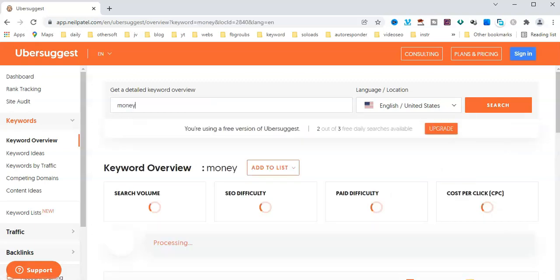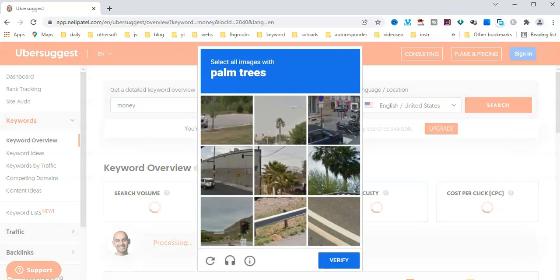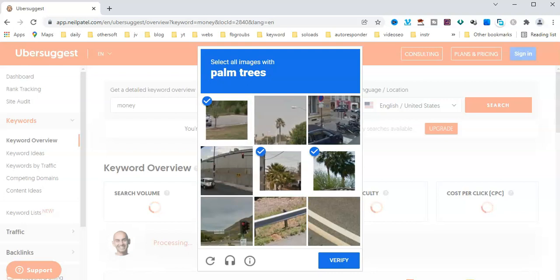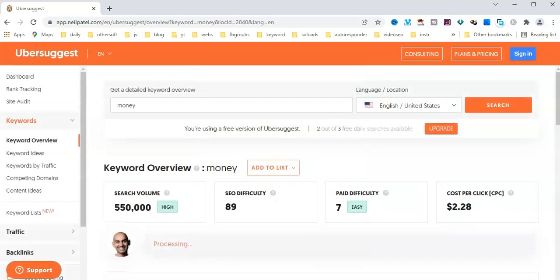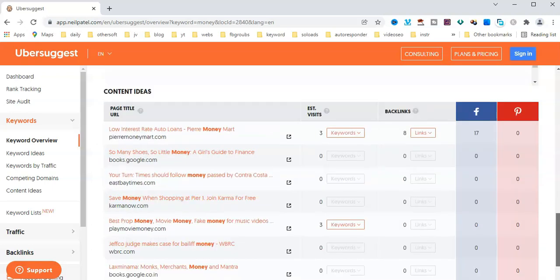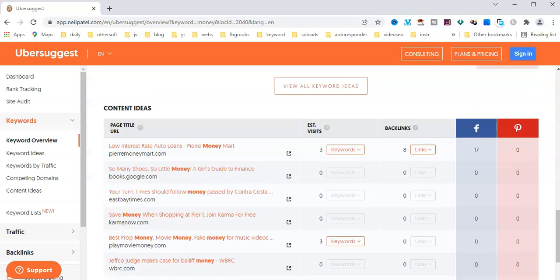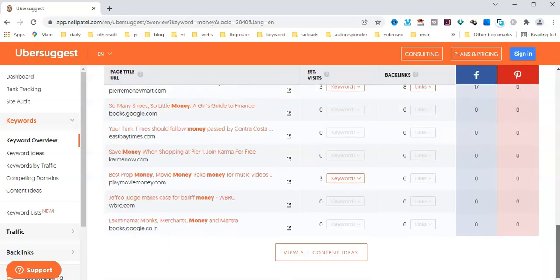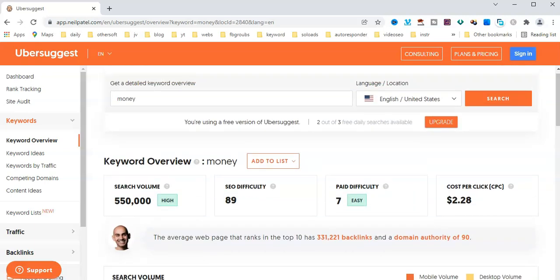You can search. The free version is limited in features, and you can also get the paid version, where full features are available. Here are the results. Also there are Pinterest and social media content ideas available in this one. You can check this, view all content ideas. You can check and make your bulk post.